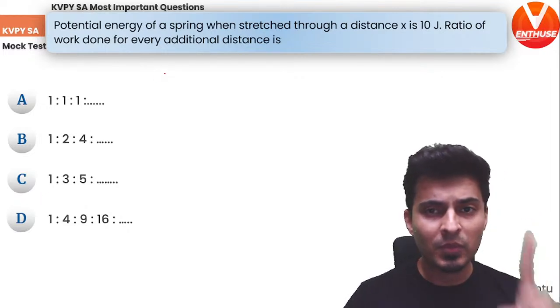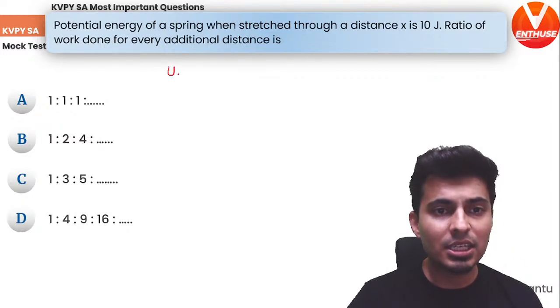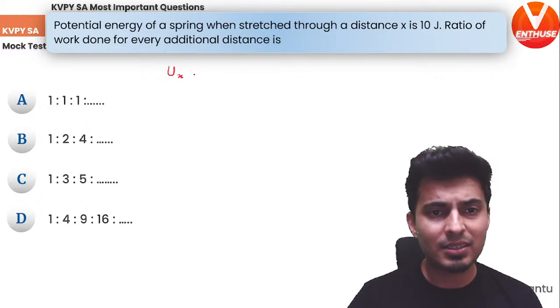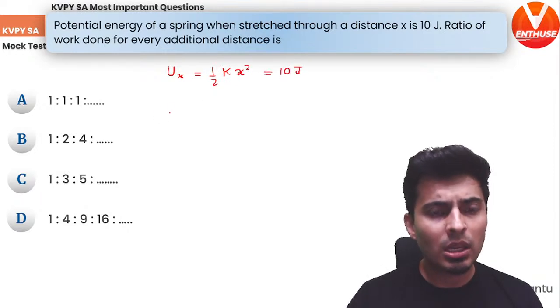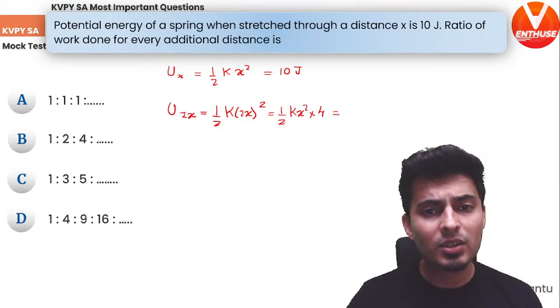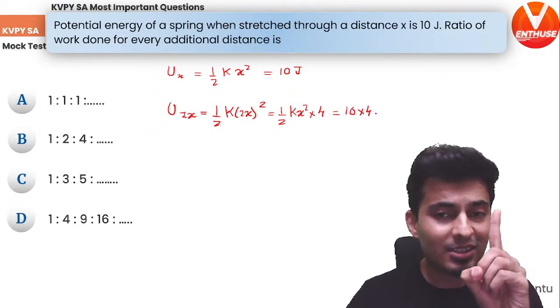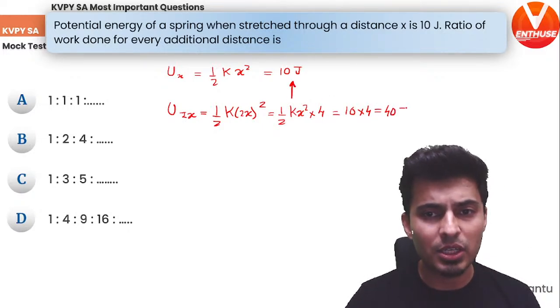When you stretch it initially through a distance x, the initial energy for stretching it by x from 0 will be nothing but half k x square, and this is given to be 10 joules. Now, potential energy stored when you stretch it totally by 2x will be half k (2x) whole square, which is half k x square multiplied by 2 square, which is 4. That is 10 into 4, because half k x square is 10. So that's 40 joules.